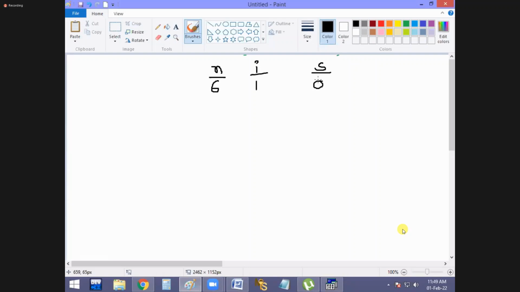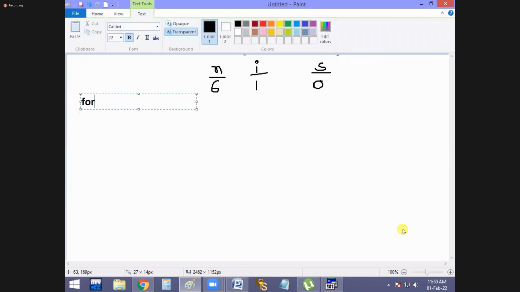Okay, I'm going to start the sum value with 0. And now the program started, guys. For i equal to 1, i less than or equal to n by 2. Point understood now. Why n by 2? Because we are going for full checking or half checking.